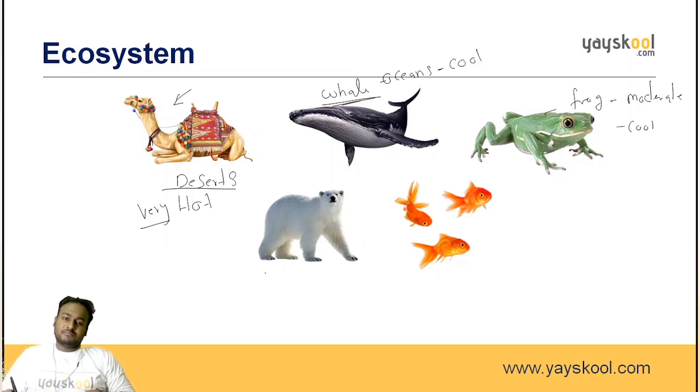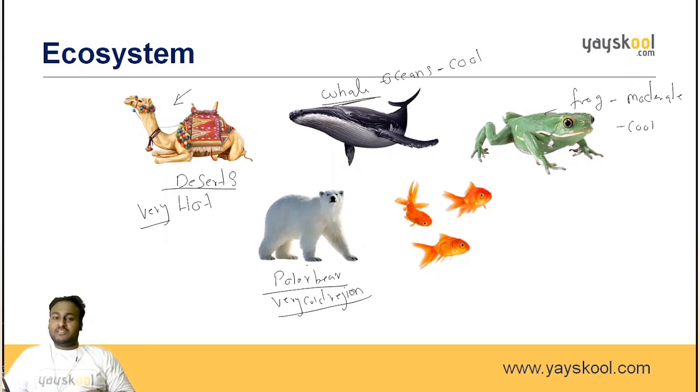Now, what is this? This white one? Polar bear. So where does the polar bear live? Does it live in the deserts? Can the polar bear live in the desert? No. Can the polar bear live in areas like ours, in apartments or in cities like where we live? No. So it requires a specific place because it can survive only in those particular conditions. So it lives in very, very cold regions. After this class, find out which regions the polar bear is present in.